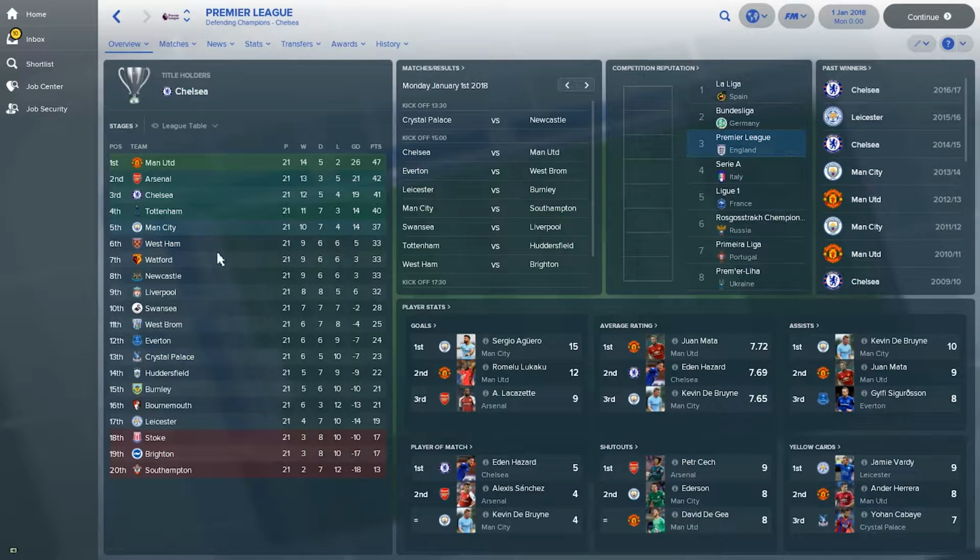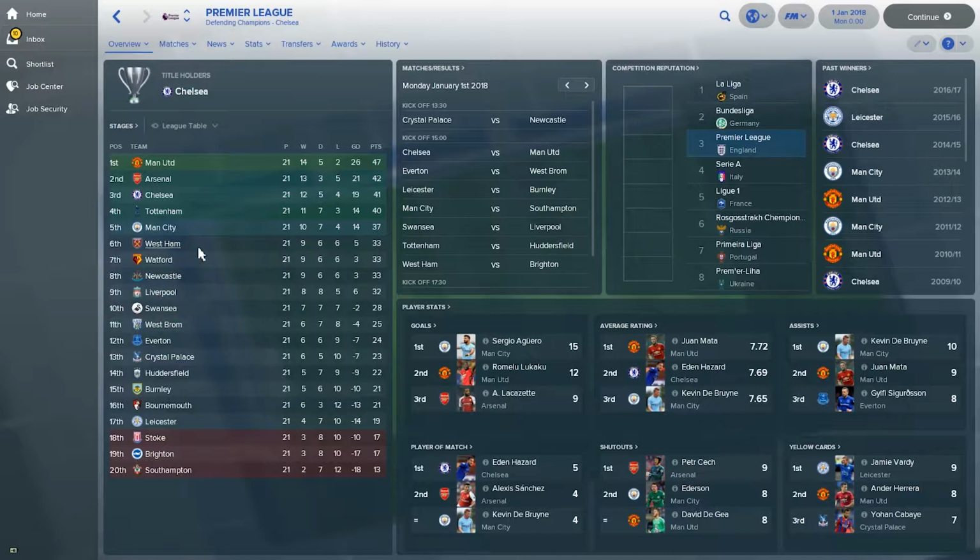We see also, so Arsenal is doing quite well compared to reality. Chelsea is in third, as in reality. Tottenham is doing better than they are. Also, we see Liverpool is performing very badly. Newcastle, as we already mentioned, are performing way above expectations. Watford and West Ham as well.